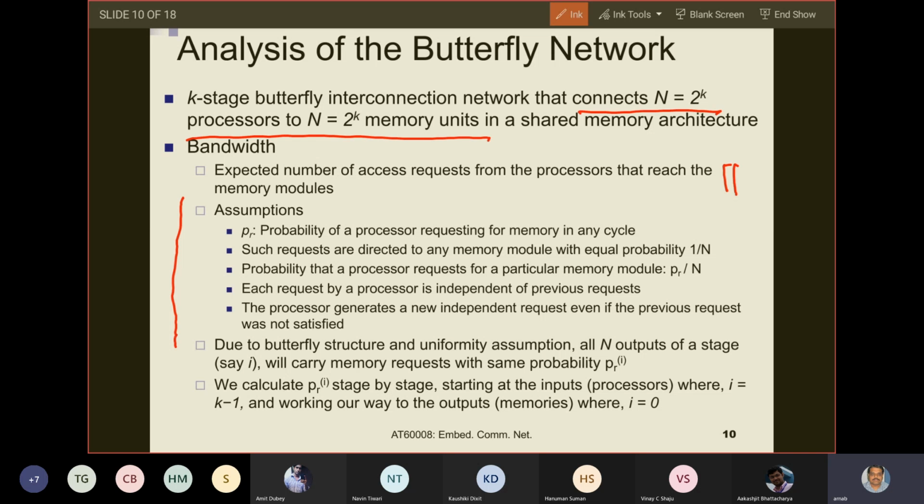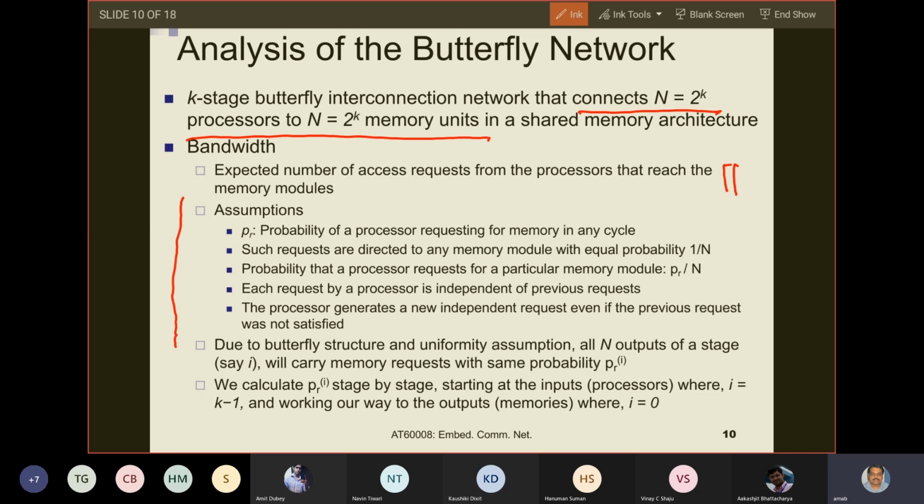So PR is the probability of a processor requesting memory in any cycle. A particular processor requesting any of the n memory modules, that probability is PR.